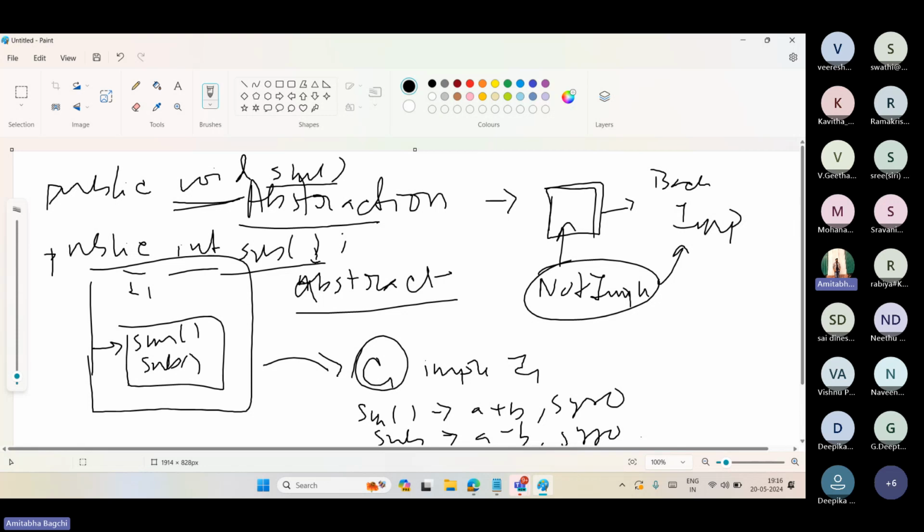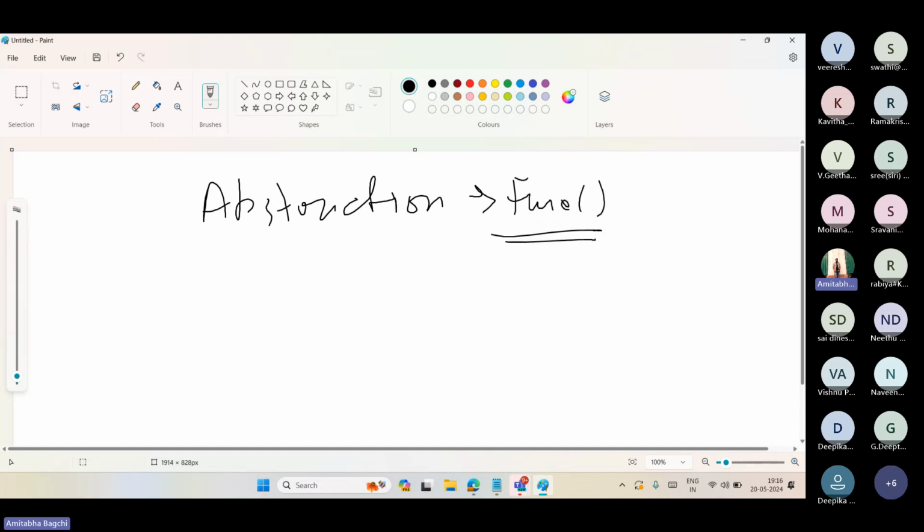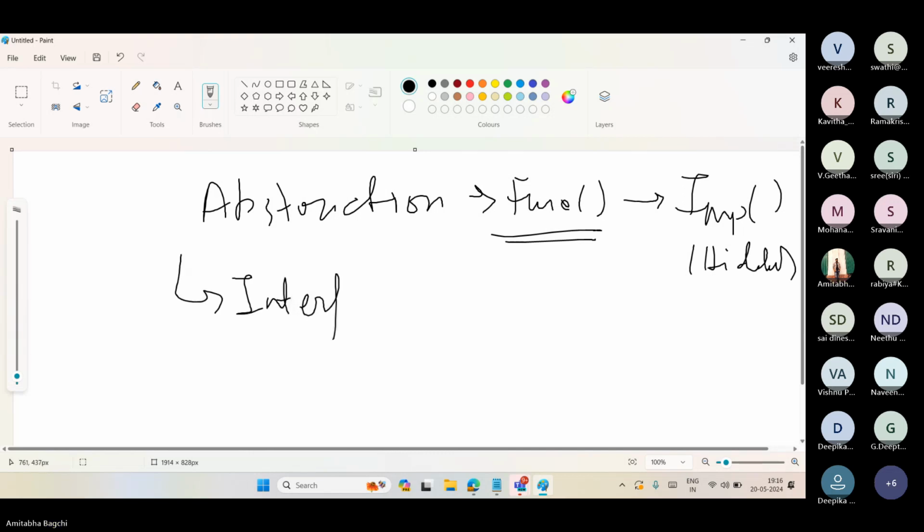That's the point. So what was our motto? Always remember, the abstraction motto was: show the functionalities, let the user know what functionalities you can provide, but how you are doing it, the implementation, is hidden. So we got interface at first. Any interface I take, I can do this much. I have a few functionalities which you can see from here. I can implement behind your back and you will not know what is happening or how it is happening.